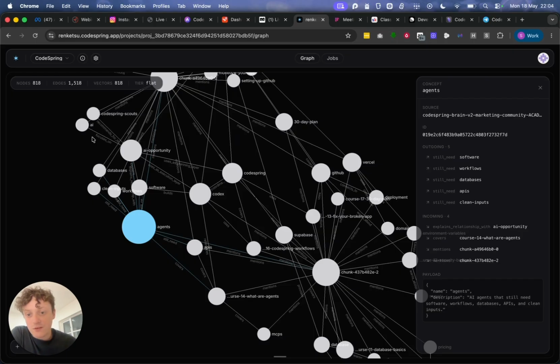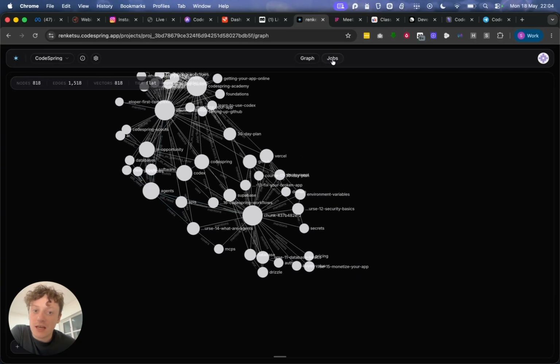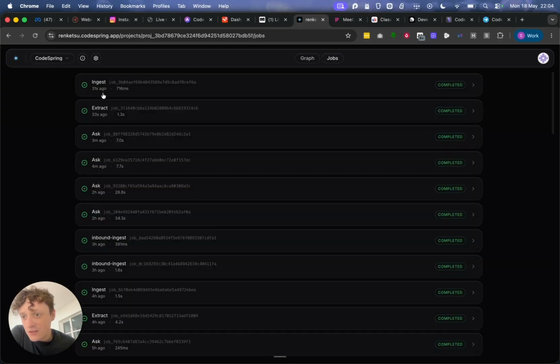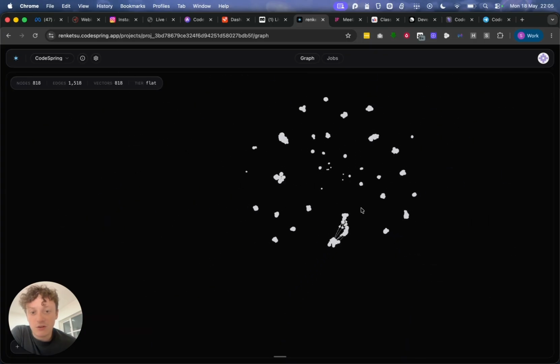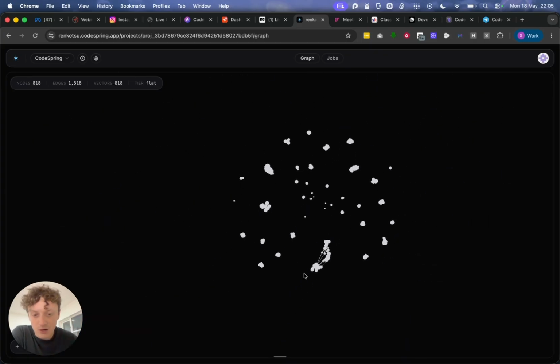So all of this information basically means that any agent or any software that you use now automatically knows about your business, but it doesn't ever go stale, because as things are changing, look, literally 31 seconds ago, 33 seconds ago, things are happening in the business, and it is updating that. And every time you get more data, this knowledge base here will start to grow. More and more connections will build.